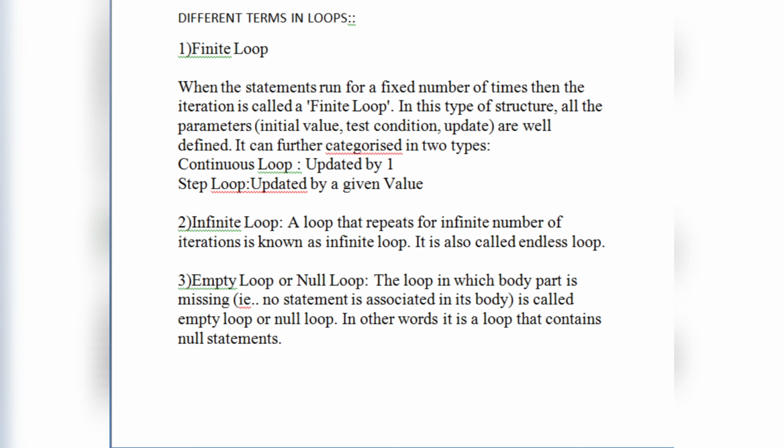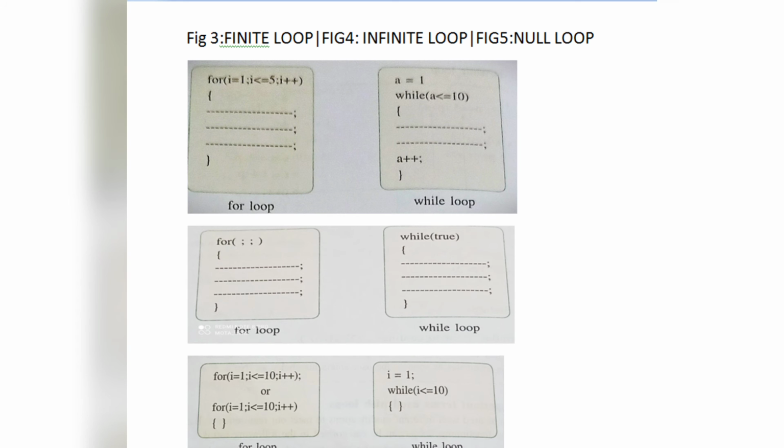Okay, and then comes the null loop, the loop in which the body part is missing, that is, no statement is given inside the block or the body. It is called an empty loop. In other words, it is a loop that contains a null statement. Meaning there is nothing inside that block, it is a completely null statement.